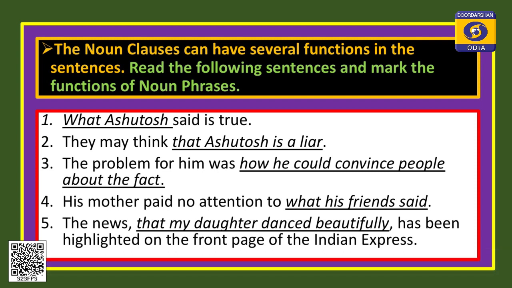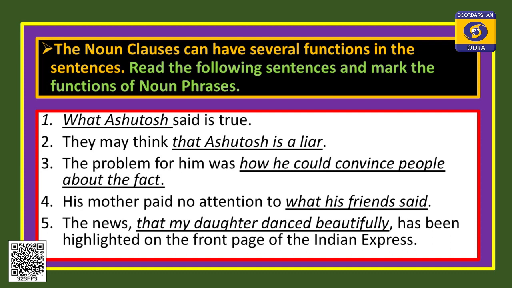So, the first clause in sentence 1 is a WH clause, in the second sentence the clause is a that clause, and in the third sentence, the problem for him was how he could convince people about the fact. The underlined clause begins with how. In sentence 4, his mother paid no attention to what his friends said.